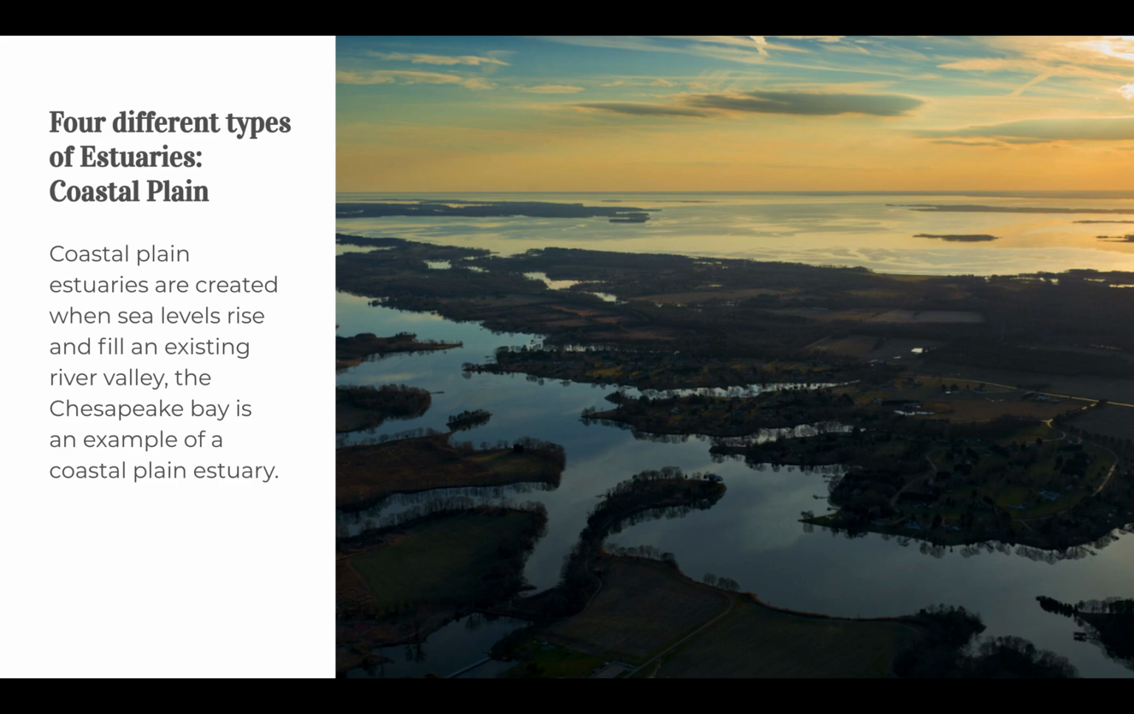There are four different types of estuaries. The coastal plain: coastal plain estuaries are created when sea levels rise and fill an existing river valley. The Chesapeake Bay is an example of a coastal plain estuary.